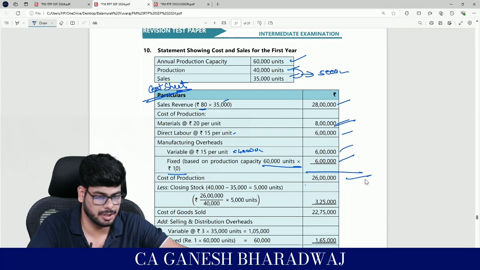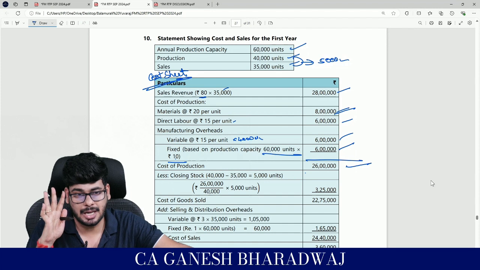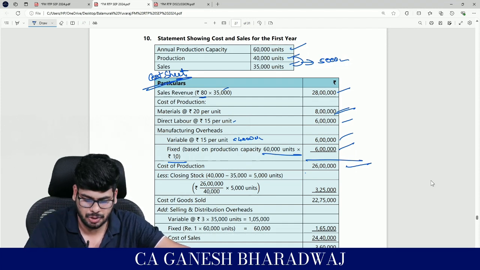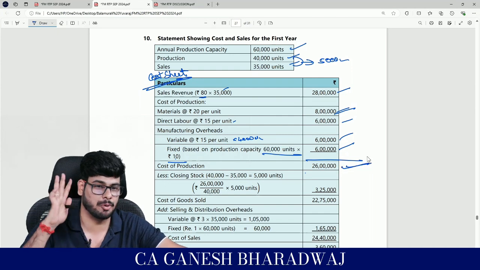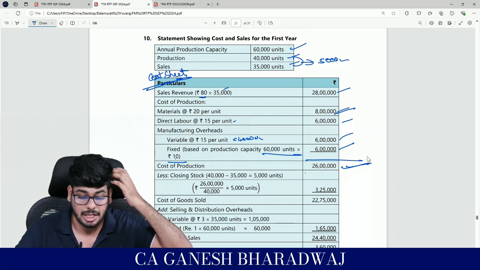So overall cost of production is 26 lakhs, right? Now, you know that 5,000 units are your closing stock, correct? So for the purpose of arriving at your profit, whatever cost that I've incurred right now is the cost of production. So reduce the stock value while knocking it off against your sales. So how do you do it?